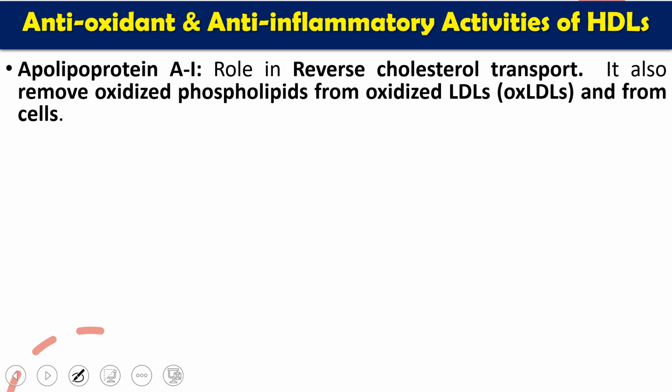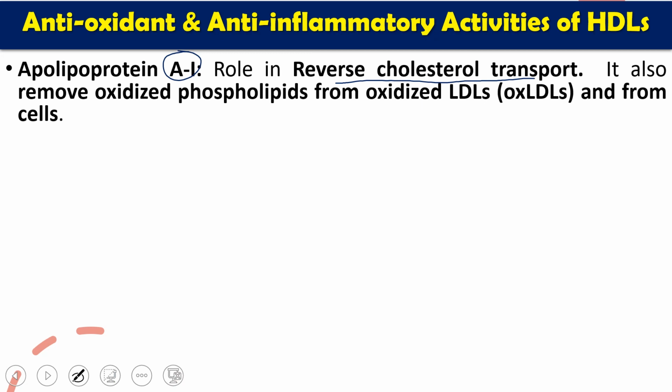Those apoproteins are like, first, apoprotein A1. What is the effect of A1? It has an important role in reverse cholesterol transport. What is the function of reverse cholesterol transport? I have already told you. It removes lipids from the peripheral tissue to the liver, so that lipid content near the tissue is decreased. So that is reverse cholesterol transport.